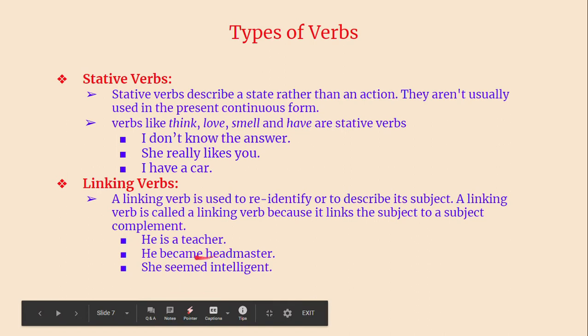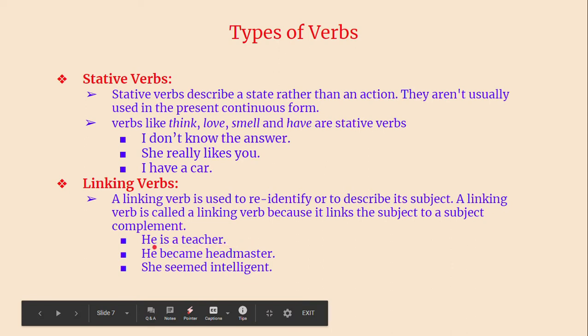Whatever is there after the verb and whatever is there before the verb, these two are one and the same. They are not different. He, headmaster, headmaster is he. So it is just linking. It is just like equal to in mathematics. Okay, A is equal to B or X is equal to Y, like that.